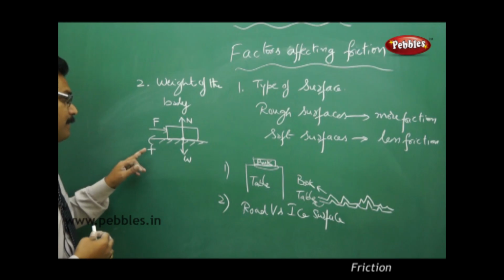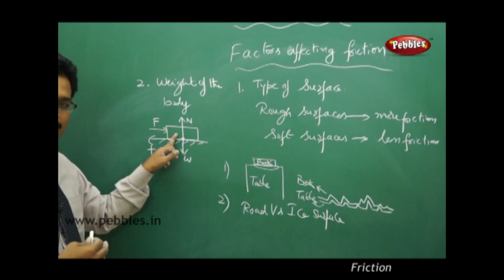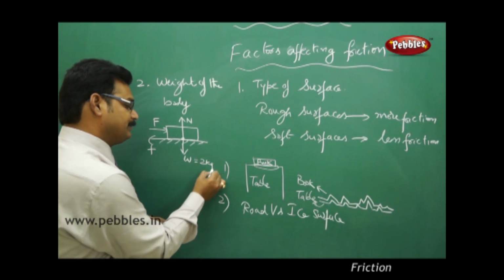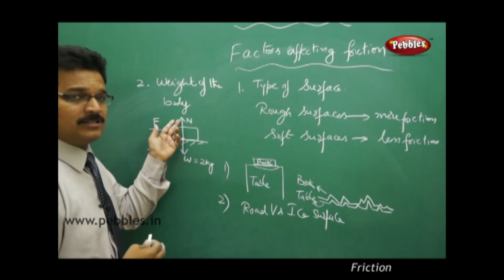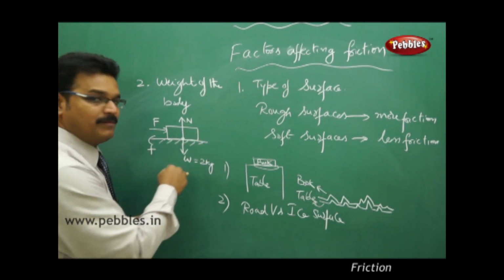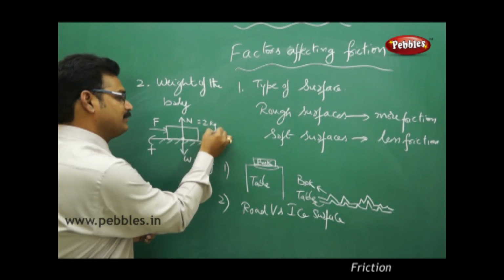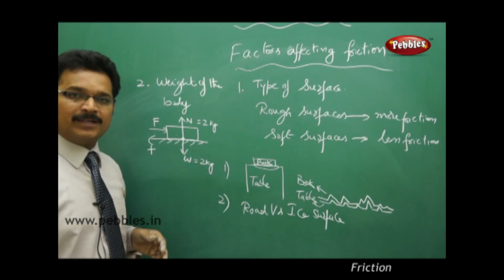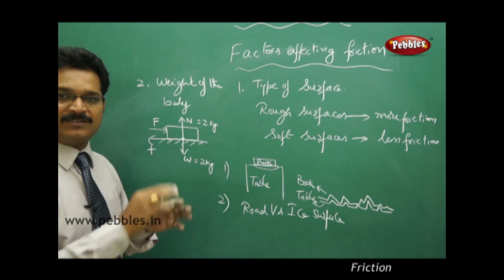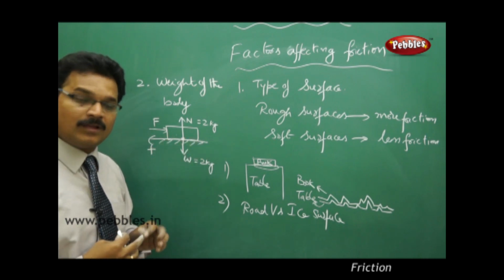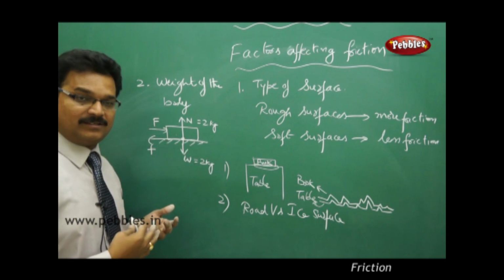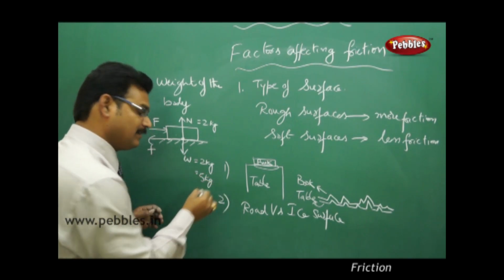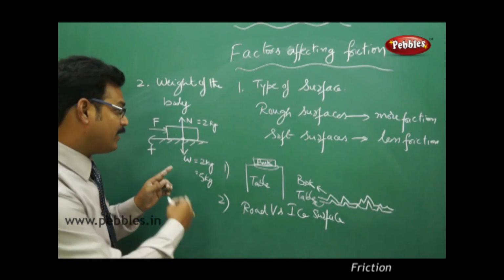But suppose the box has a weight of 2 kg. Then N is also 2 kg, because N equals W. So if you want to move that block, maybe you apply 2 kg of force, or 3 kg of force, and the block moves. But if you increase the weight, suppose the weight of the box is now 5 kg, what happens to the normal?